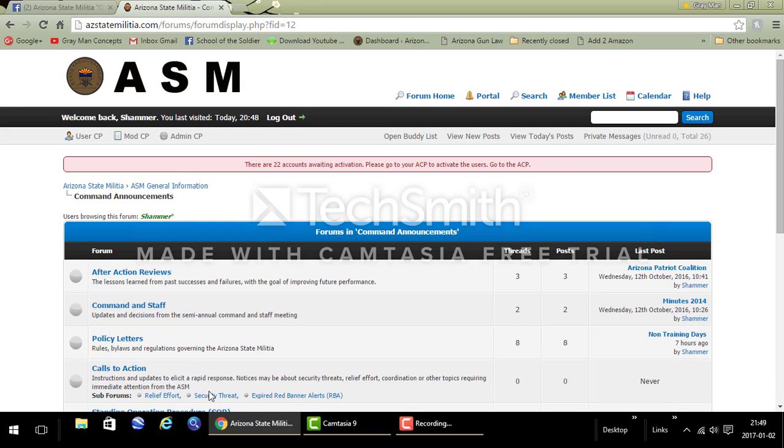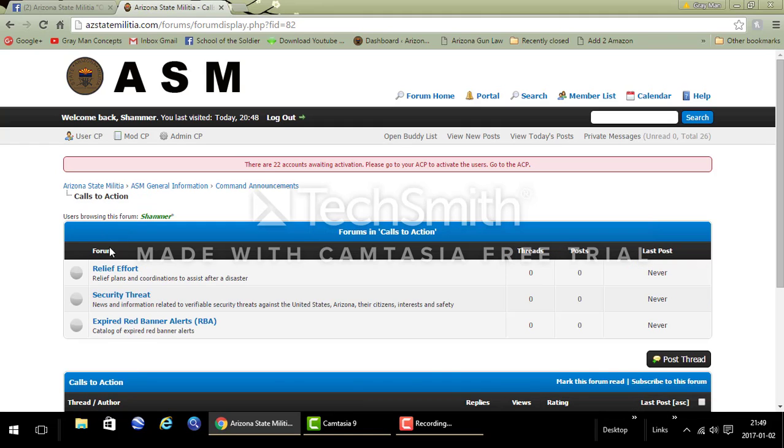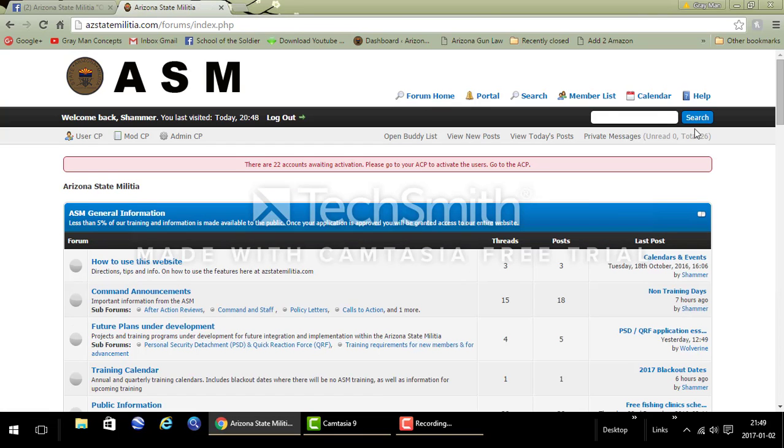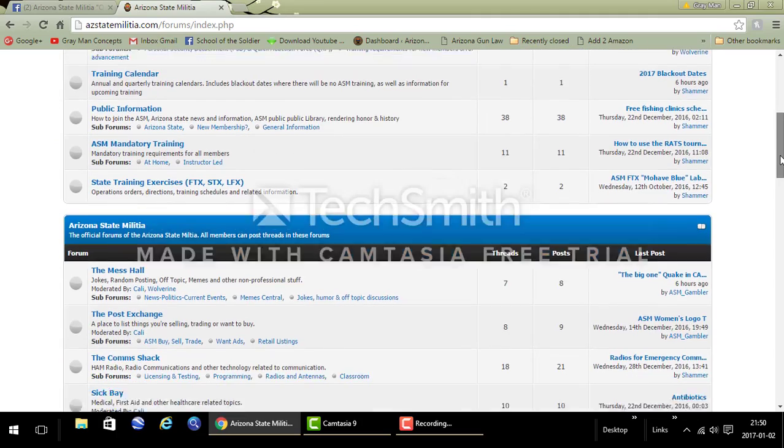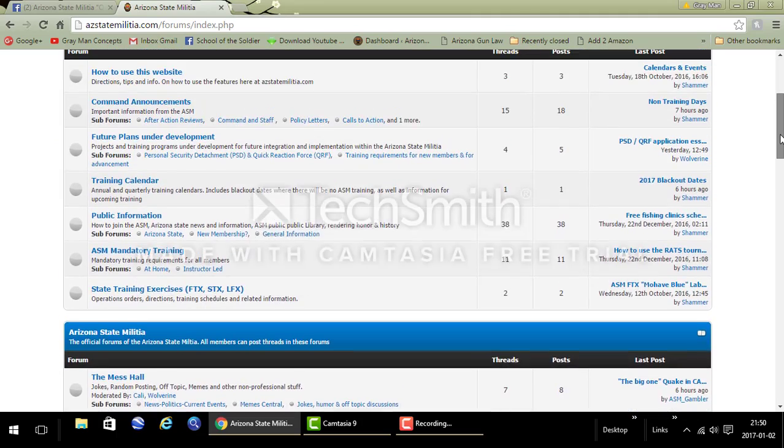As we can see here, calls to action has subcategories. To see those descriptions, I click on calls to action, and it lists those subcategories. Remember, if it doesn't say post thread, you cannot post a thread there. If it doesn't say post reply, you cannot post a reply there.